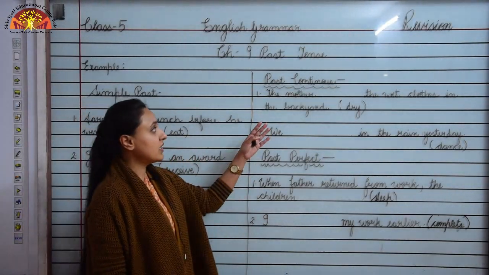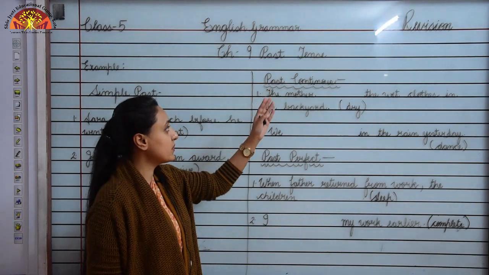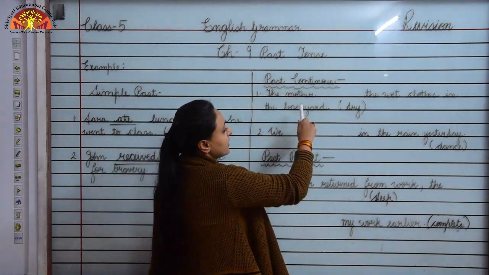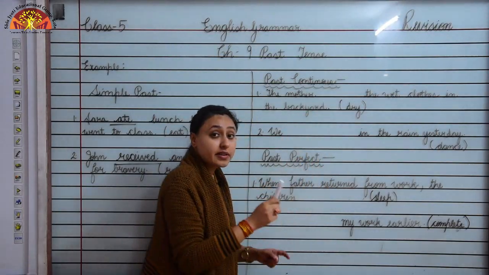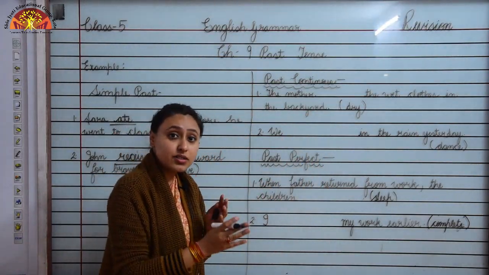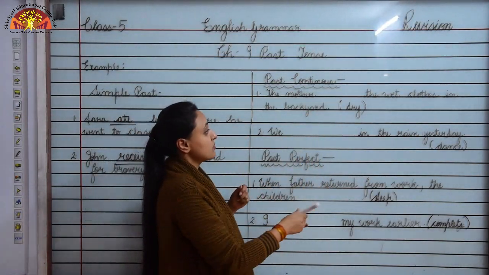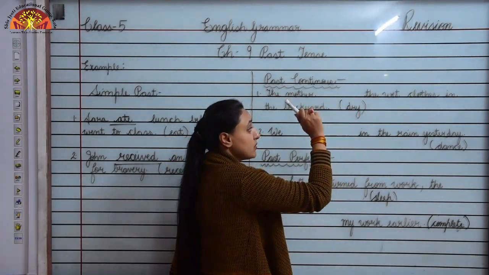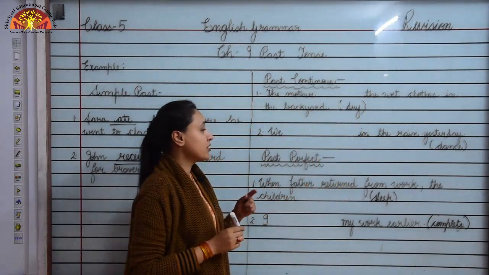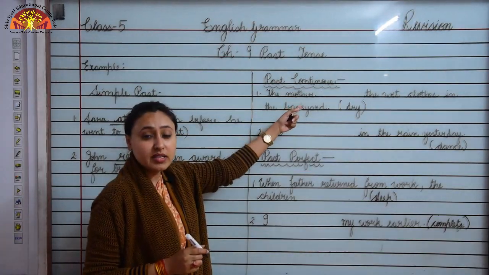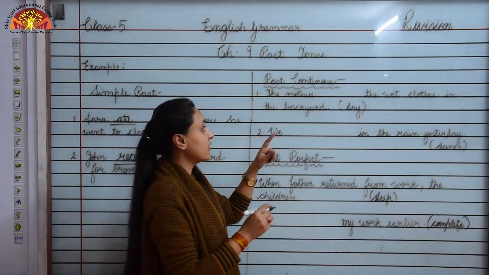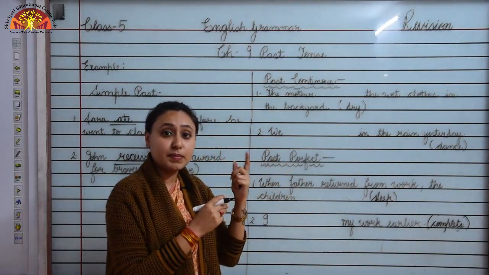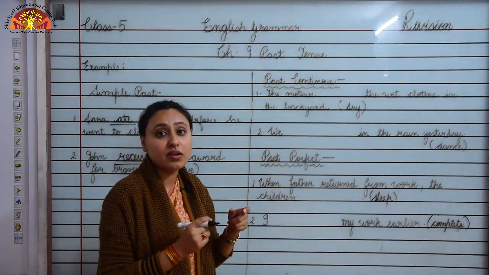So children, now we are moving to past continuous. We will revise past continuous. The mother dashed the wet clothes in the backyard. So children, here we have to change in past continuous, okay. In bracket, the verb given to you is dry. So children, here the noun is singular, the subject is singular. So with singular, when we have to change it in past continuous, we use was, okay.